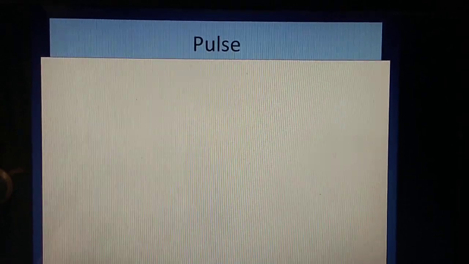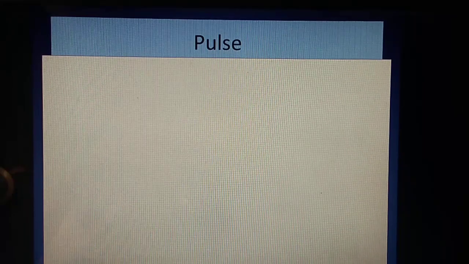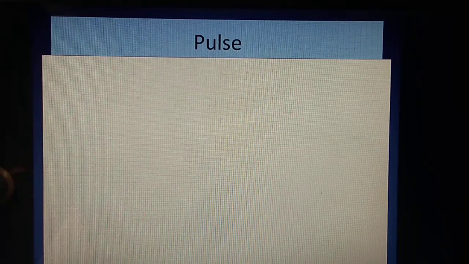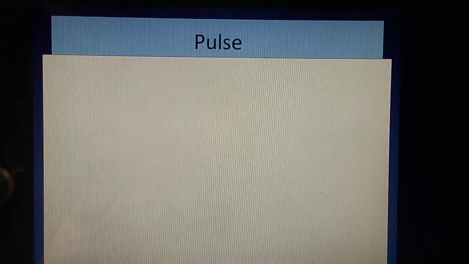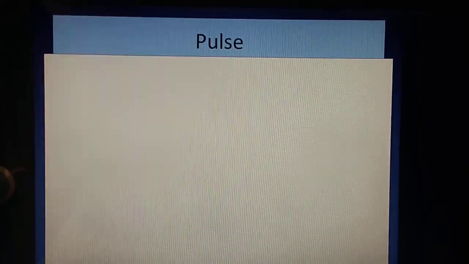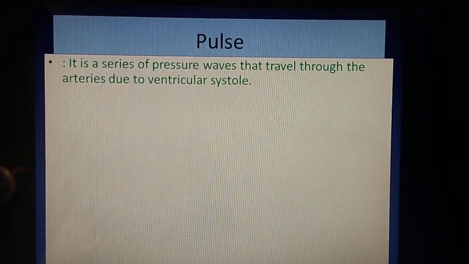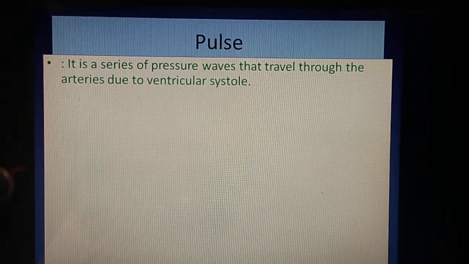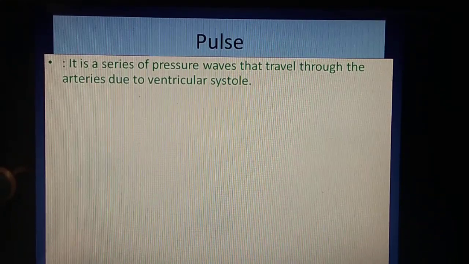Pulse. Pulse is a series of pressure waves that travels through the arteries after each ventricular contraction, or systole.